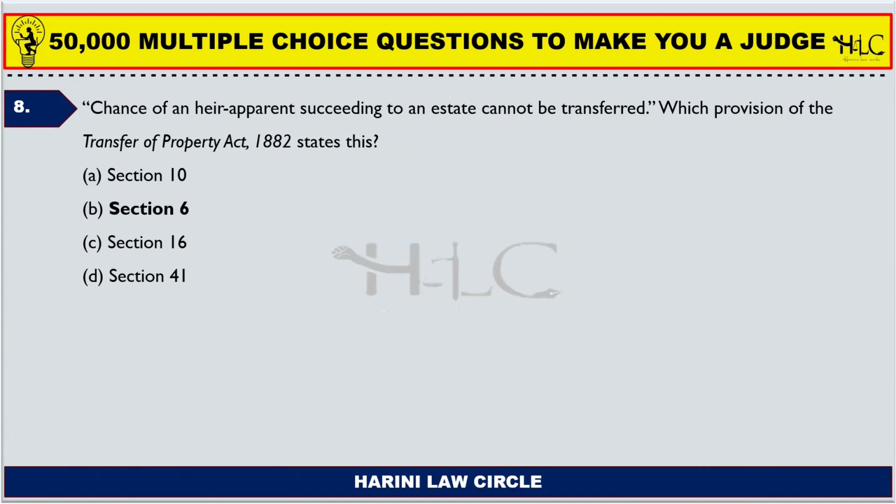Eighth question. Chance of an heir apparent succeeding to an estate cannot be transferred. Which provision of the Transfer of Property Act 1882 states this? So this is a repeatedly asked question. So just keep this question in your mind.